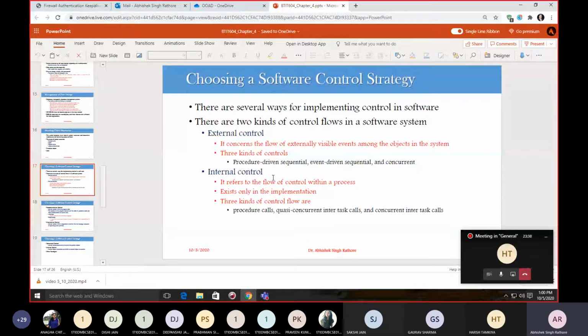In addition to that, we have internal control. Internal control refers to the flow of control within your process.